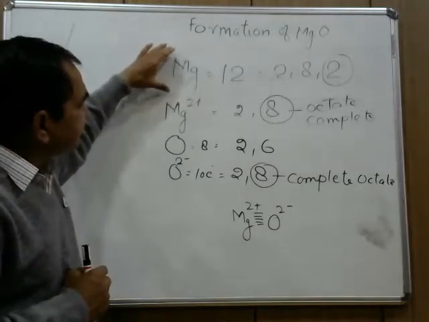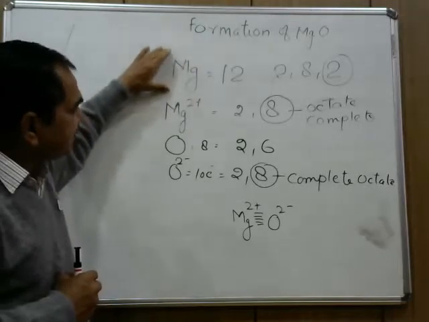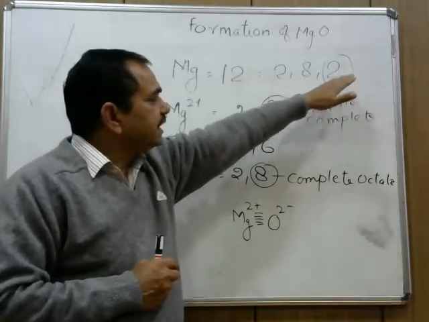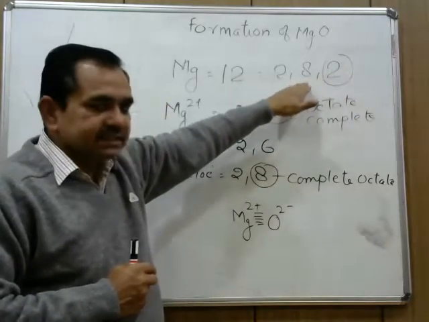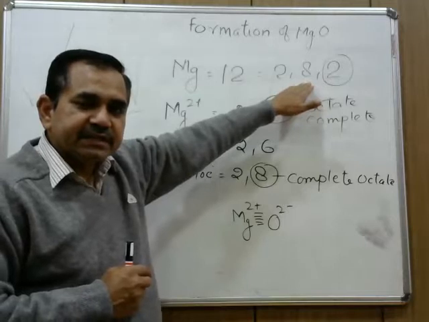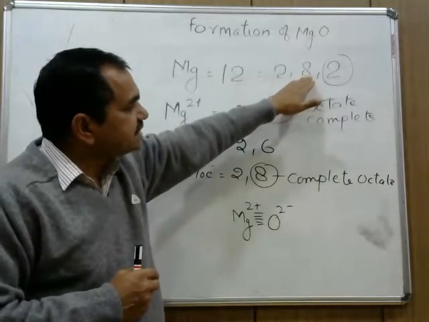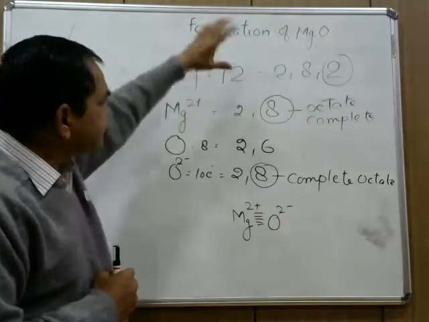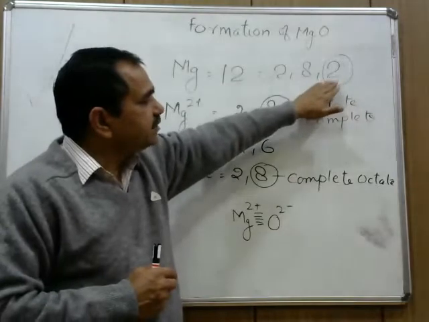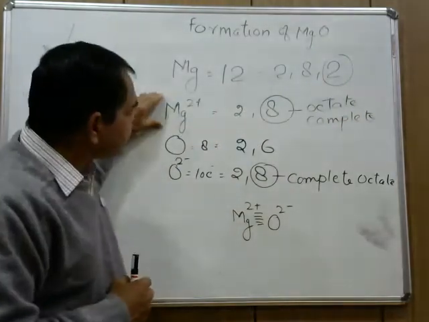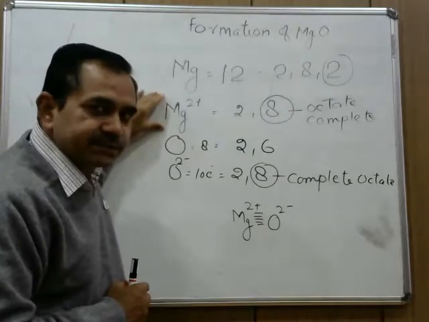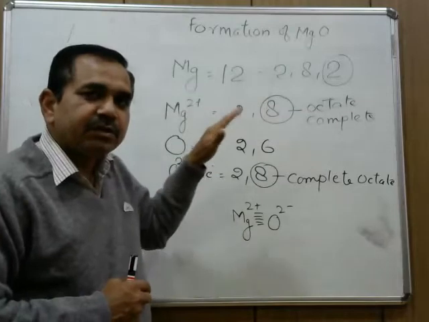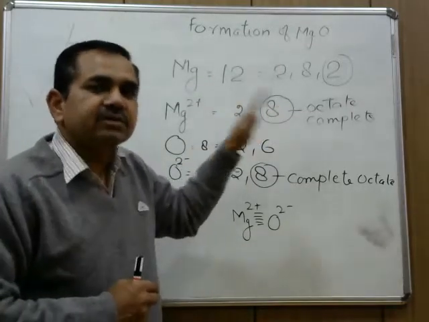During the formation of magnesium oxide, magnesium is a metal that has 2 electrons in its outermost shell, and its second last shell is completely filled with 8 electrons. So this metal loses its electrons. These 2 electrons present in the outermost shell are lost and a magnesium 2 plus ion is formed, in which the outermost shell contains 8 electrons, a stable configuration.